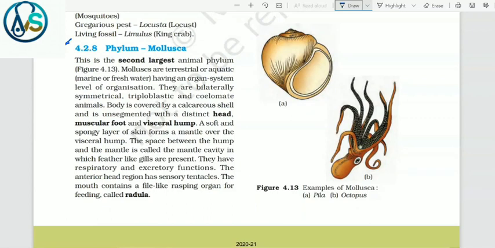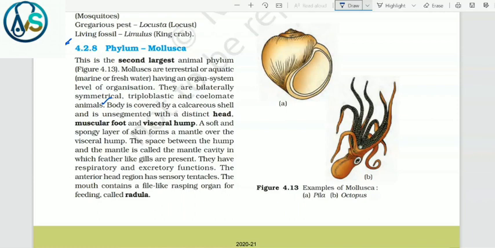4.2.8 Phylum Mollusca. This is the second largest animal phylum. Mollusks are terrestrial or aquatic, marine or freshwater, having an organ system level of organization. They are bilaterally symmetrical, triploblastic and coelomate animals. Body is covered by a calcareous shell and is unsegmented with a distinct head, muscular foot and visceral hump. A soft and spongy layer of skin forms a mantle over the visceral hump. The space between the hump and the mantle is called the mantle cavity, in which feather-like gills are present.